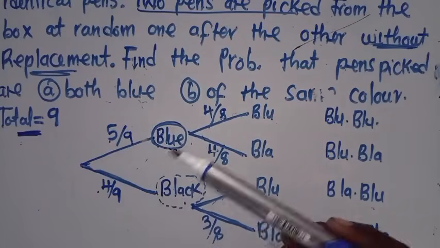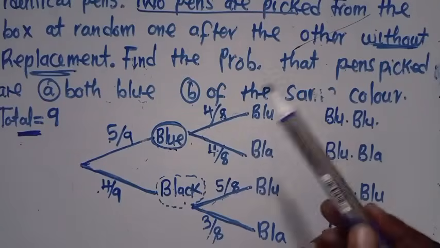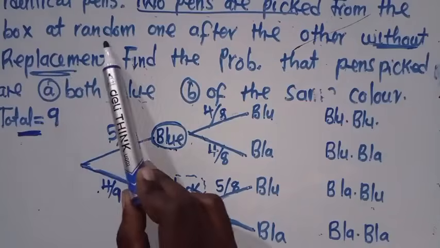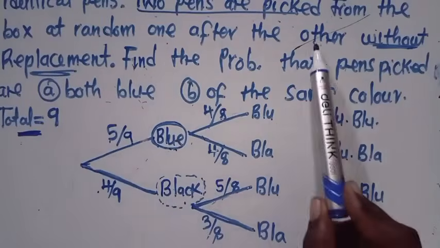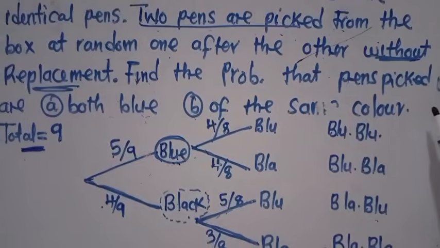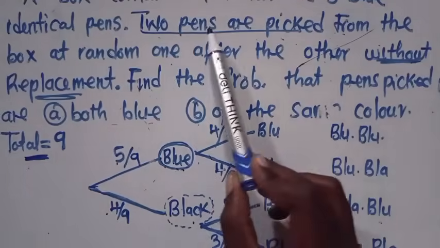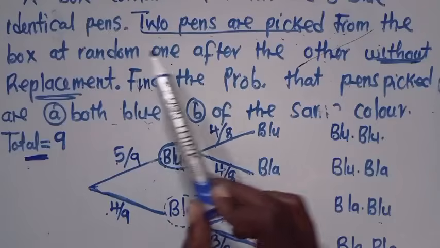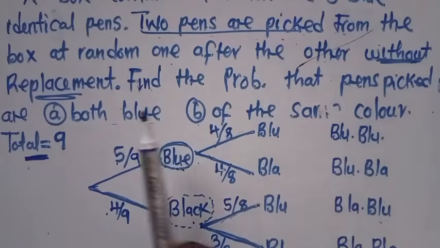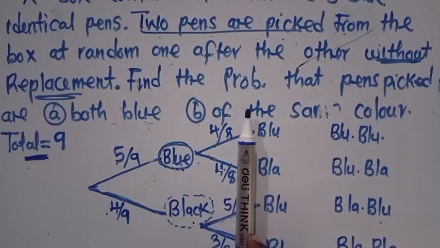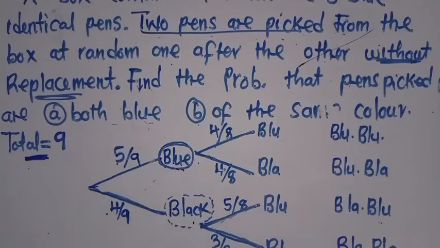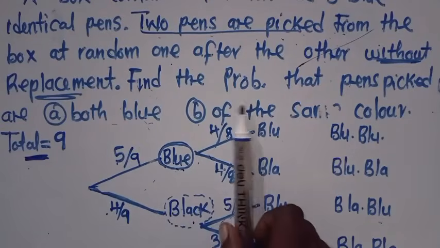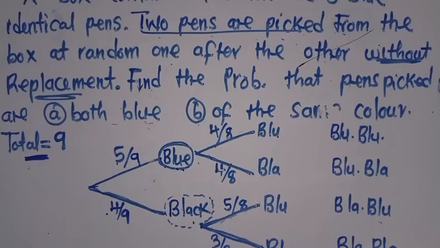Sir, are we removing 2 pens or just 1? It is 1. The question is saying 2 pens are picked from the box at random, one after the other. This is how the question reads. We are picking 2 pens at random, one after the other. The first selection was this one. This was the second selection. This is what we are doing.